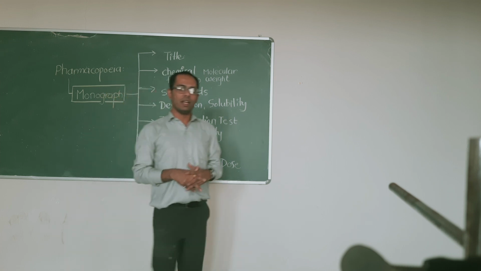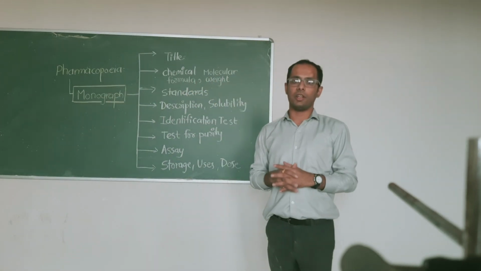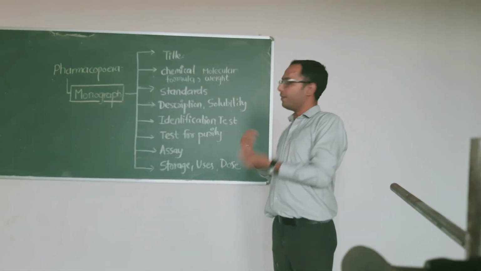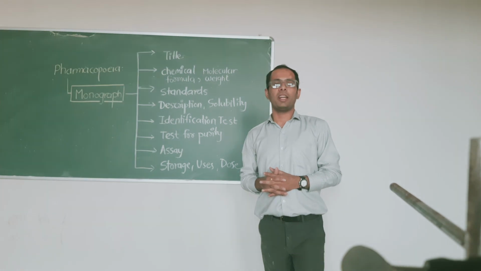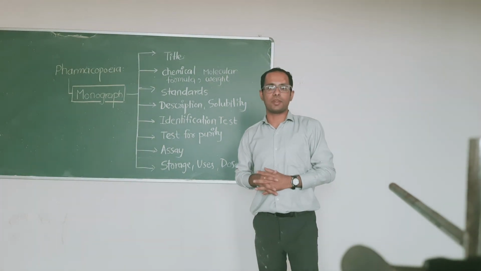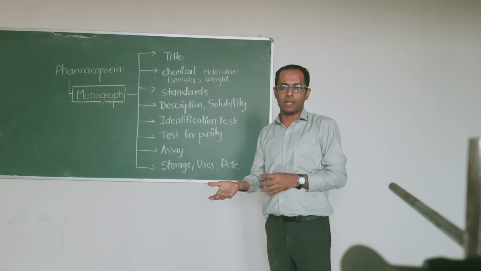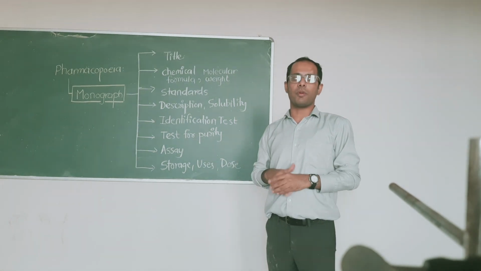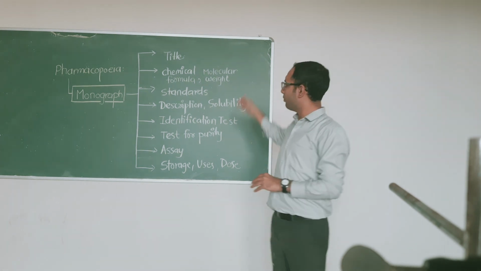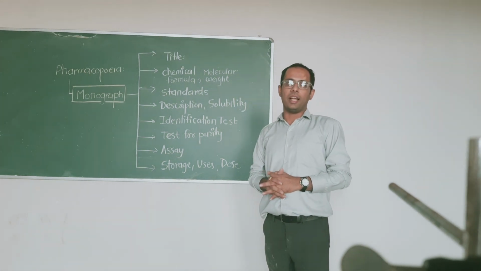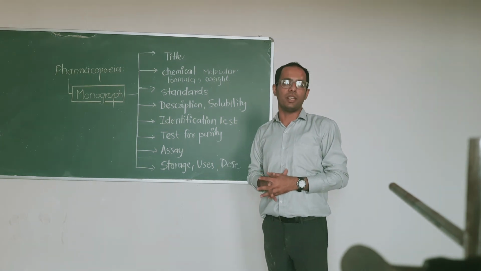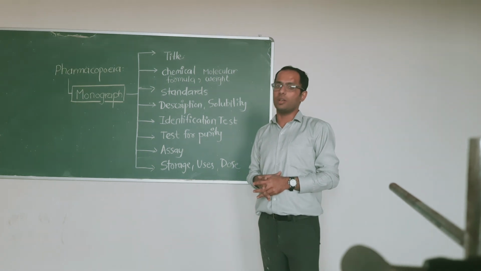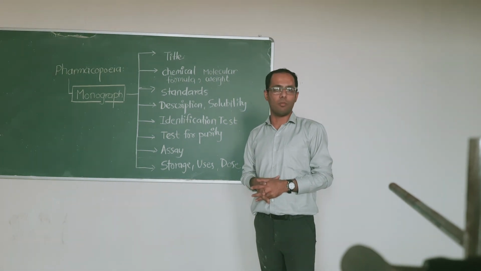Description and solubility. If we take any chemical, you will see physical as well as chemical properties available as a description. For example, if we take calcium carbonate: white to off-white, microcrystalline powder. There will also be information about solubility, in what solvent it is soluble, and they will use terms like freely soluble, very soluble, slightly soluble, practically insoluble. So the solubility information is also available in the monograph.